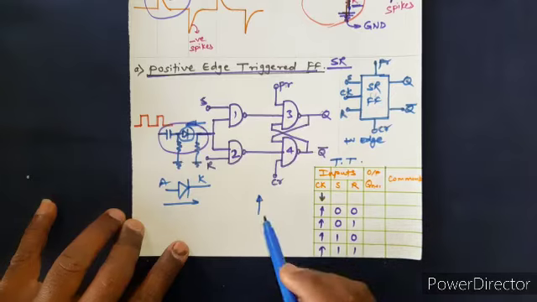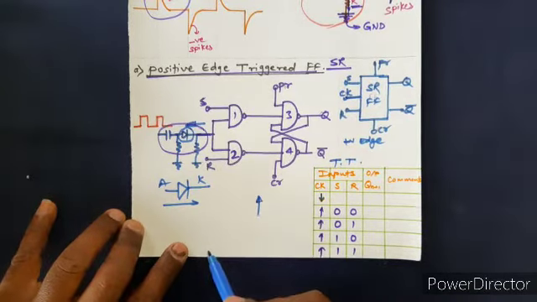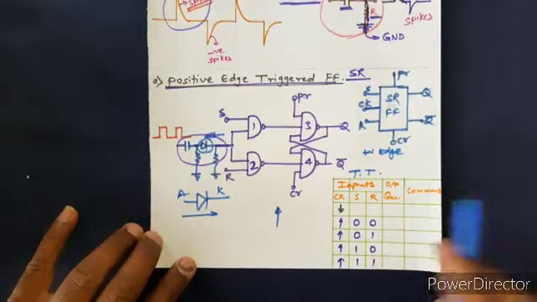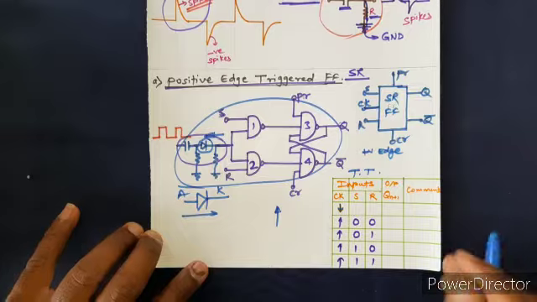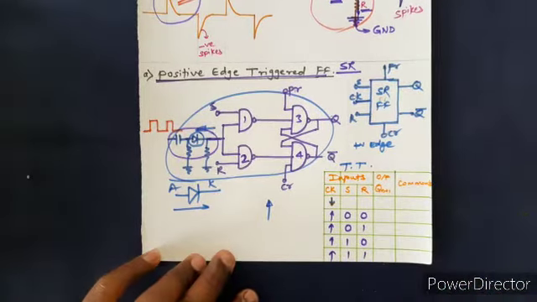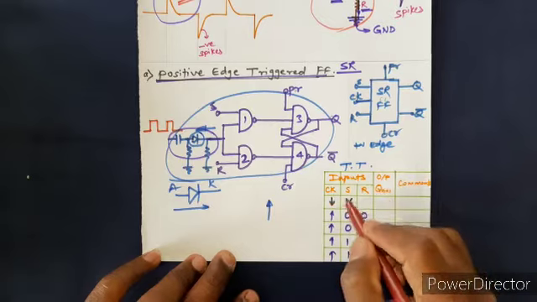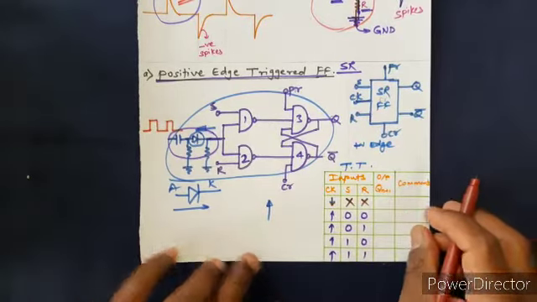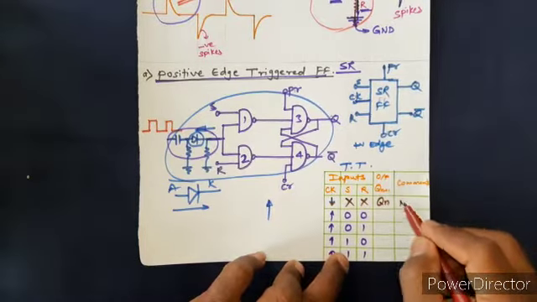So if in a question it is given this way, then you need to understand that it is positive edge triggered, and this circuit represents that. Now you can see, if my clock pulse is negative edge, then whatever may be the value of S and R, our output remains as it is, meaning no change.